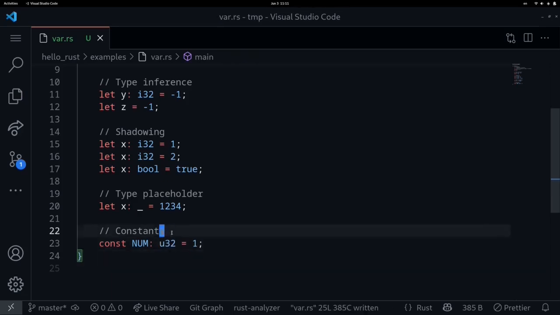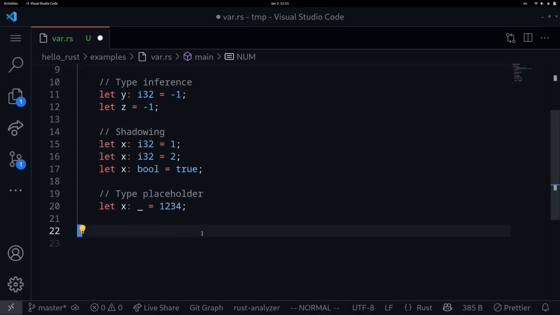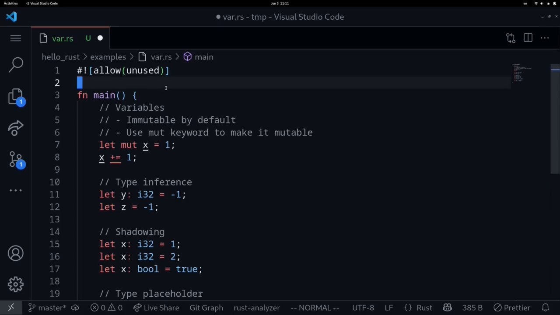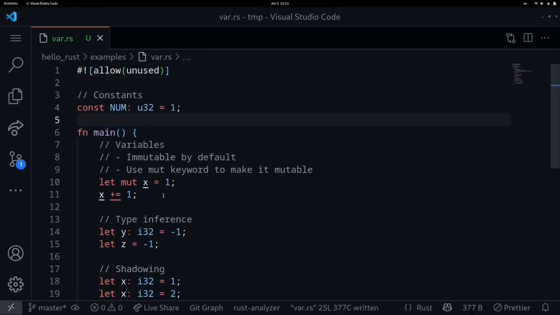Now, since constants are immutable, and the value of the constant is already known when we write this code, this constant declaration doesn't have to be inside the main function. It can be outside of the main function. So these variables will live inside the memory, whereas the constant will live inside the compiled code. The value for NUM will be hard-coded inside the code that is compiled. Unlike the variable over here, where memory will be allocated when the main function is executed.